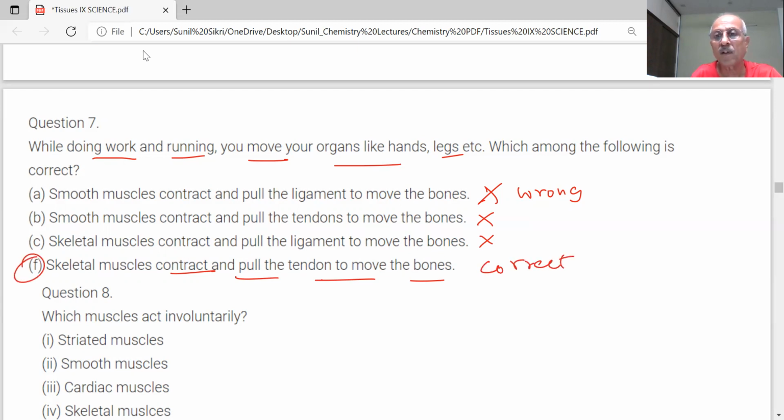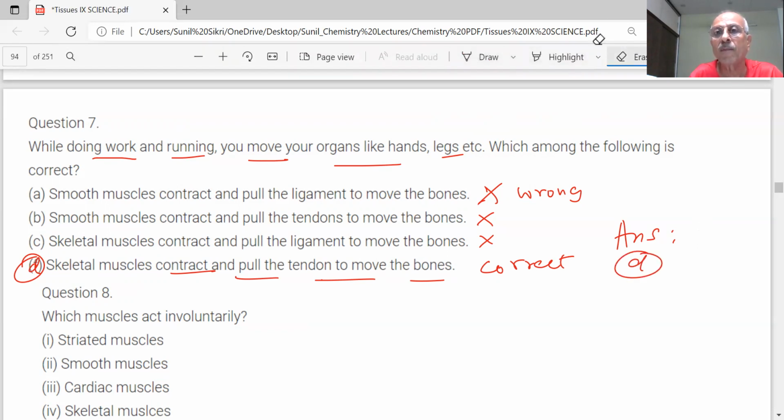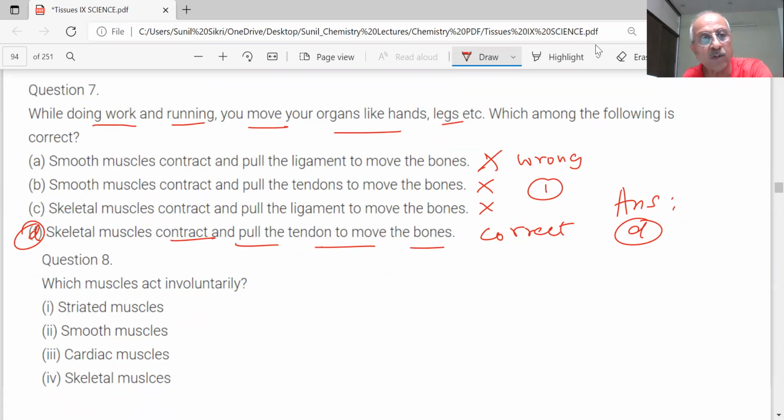So the answer is D. This is the correct answer here. The skeletal muscles contract and pull the tendon to move the bones. Next question is coming.